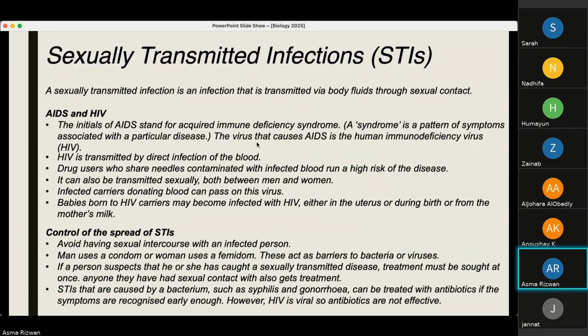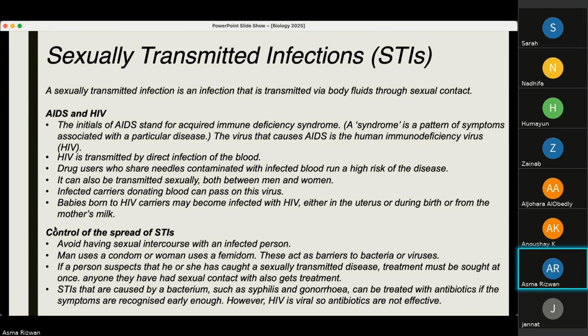HIV is transmitted by direct infection of the blood. It can also be transmitted through drug users who share needles contaminated with infected blood. It can be transmitted sexually between men and women. Infected carriers that donate blood can pass on the virus, and babies born to HIV carriers may become infected either in the uterus or during birth or from the mother's milk.